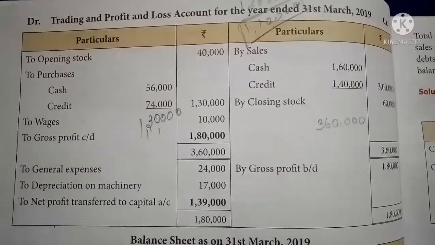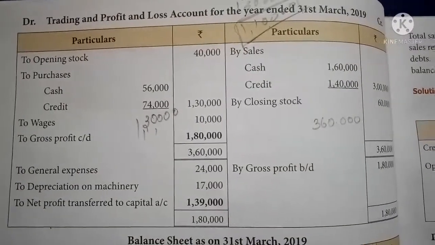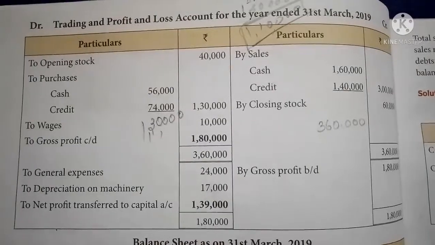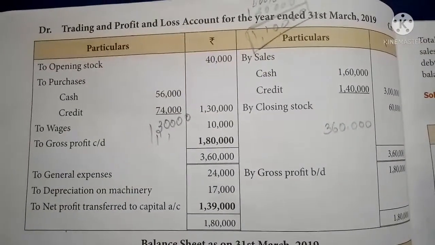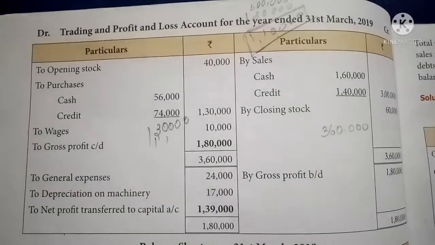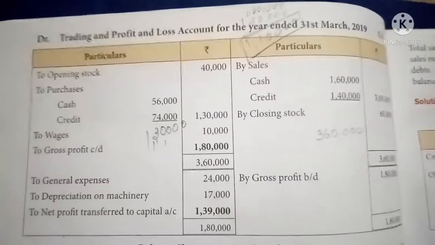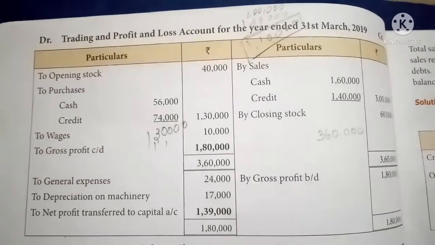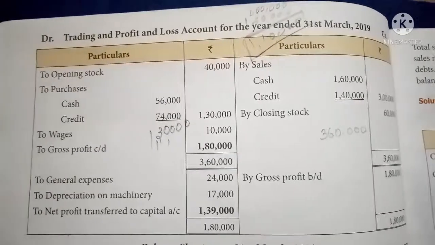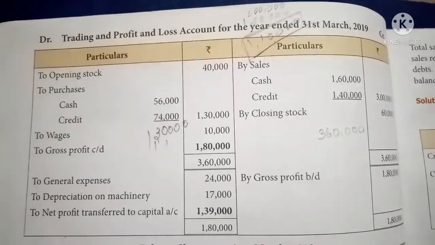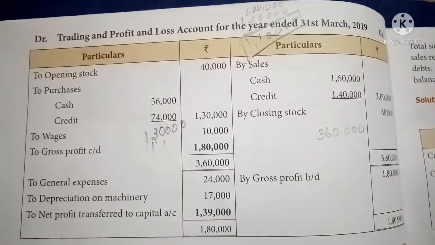After writing it, again go through the sum. There is one expense and depreciation that should be taken. No discount received or discount allowed. So to general expense, it should be taken from the cash book, 24,000. Depreciation on machinery 17,000. It is given in the adjustment, additional information, that is depreciation 10%. It should be calculated from the machinery value 1,70,000. So 1,70,000 into 10 by 100 means 17,000.